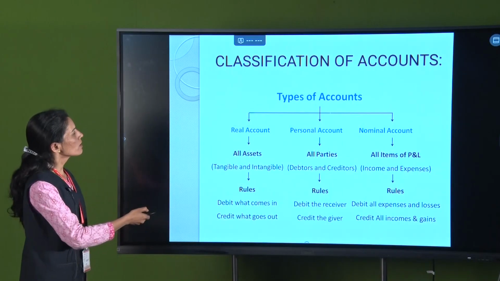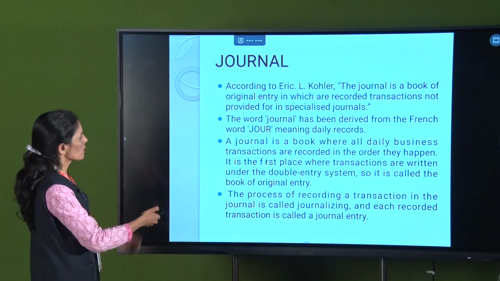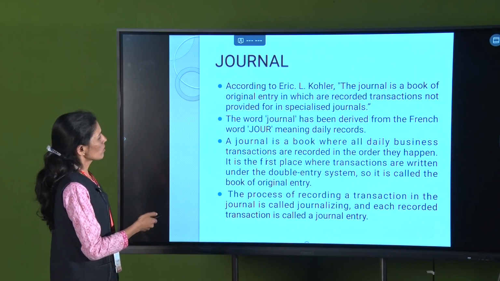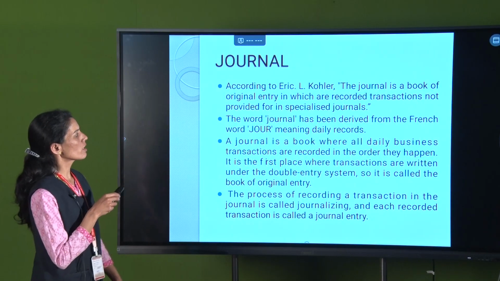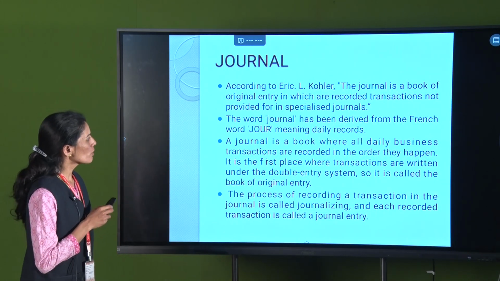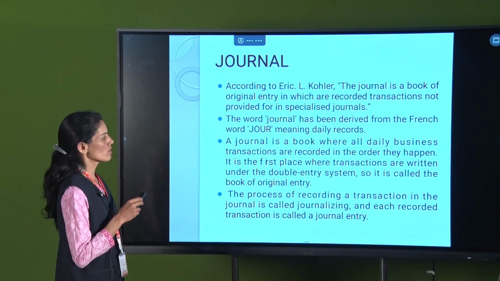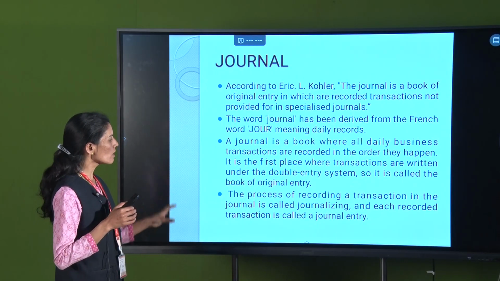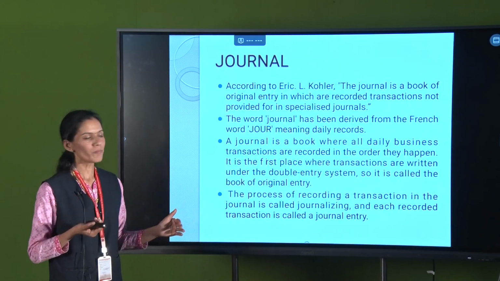In accounting there is a basic need of the journal entry. So what is meant by journal? According to Eric L. Kohler, the journal is the book of original entry in which are recorded transactions not provided for in special journals. The word journal has been derived from the French word jour, meaning the daily records. Journal is the day-to-day maintained record in a single entry. It is helpful for what is to be debited, what is to be credited.